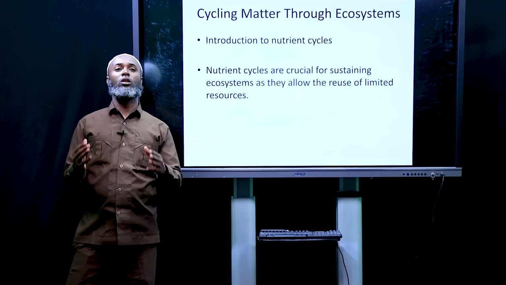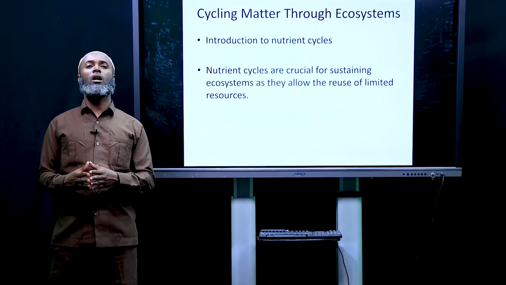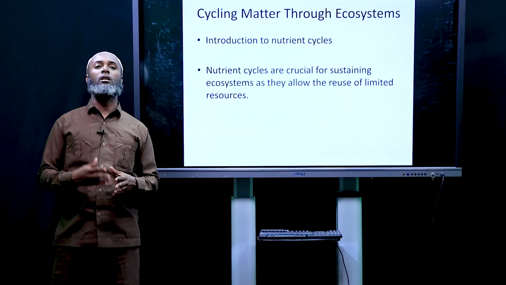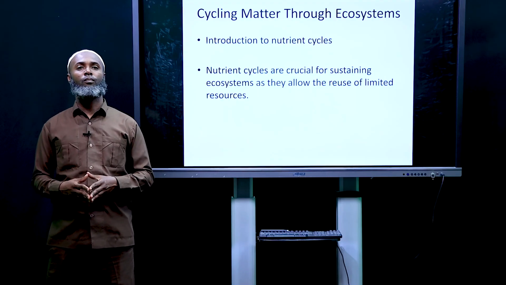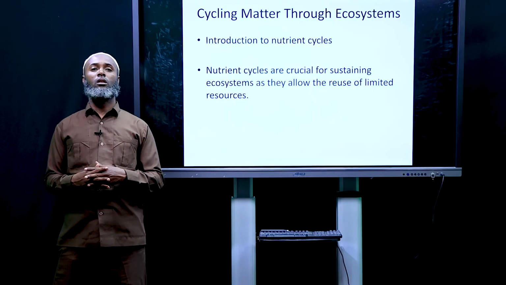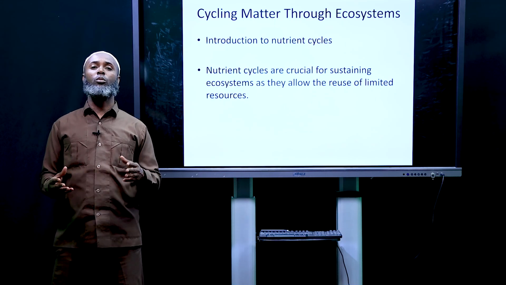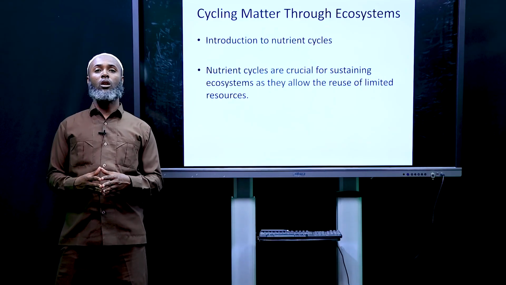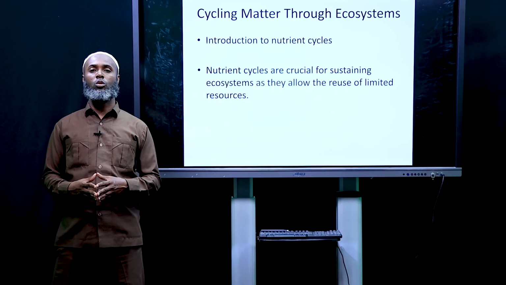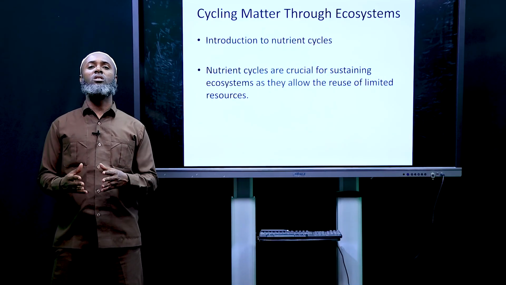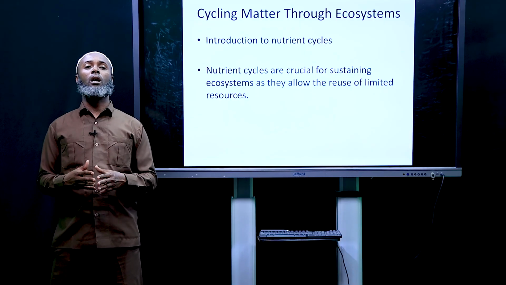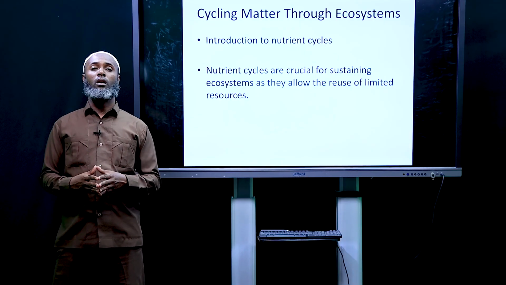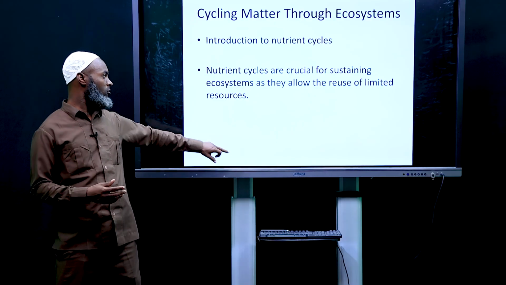So, introduction. Cycling matter are materials that recycle in the ecosystem. Nutrient cycles are crucial and very important in sustaining ecosystems because they allow the reuse of limited resources. You know, resources are limited, and they allow the reuse of these limited resources.